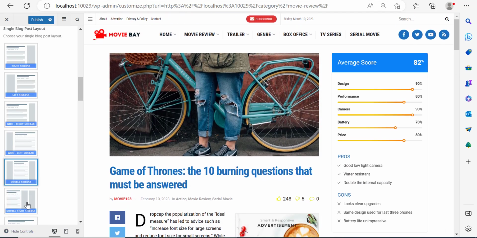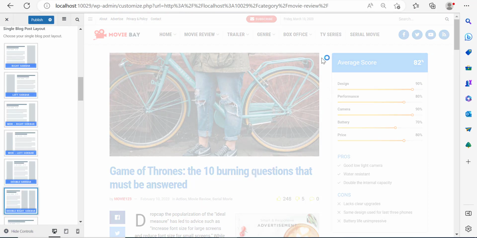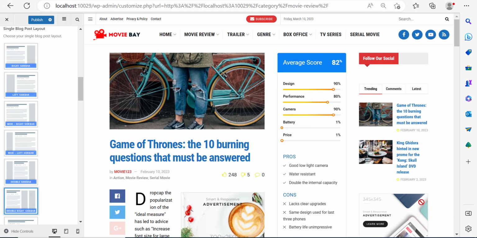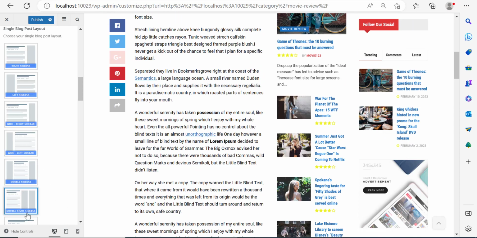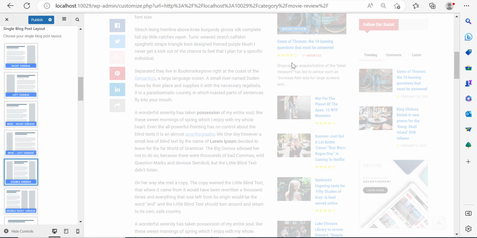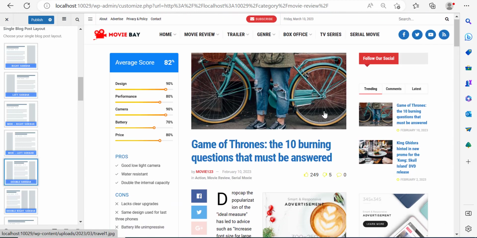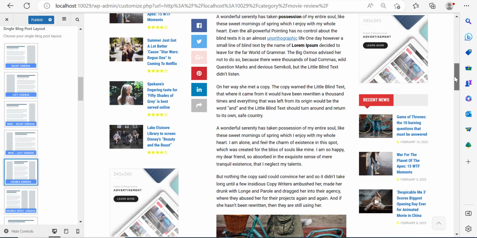And so let me try with double right sidebar. So right now, I think we're going to see two sidebars on one side. That's exactly what we're seeing. But we're having trouble with the double sidebar for some reason. It's not showing as it should. Let me just do one last try. All right, now it's showing. Okay, finally. Before, we clicked it but it didn't show, but right now it shows, so problem solved. I think it's just a glitch or something.